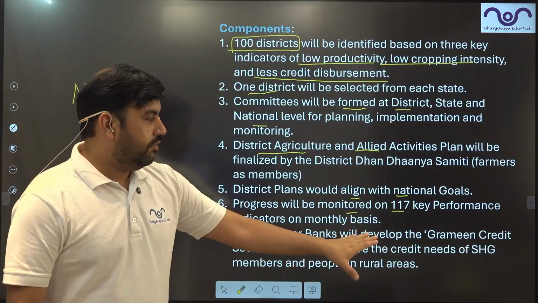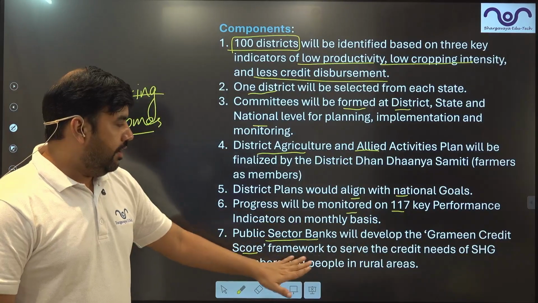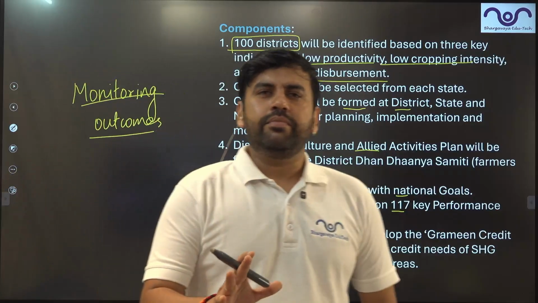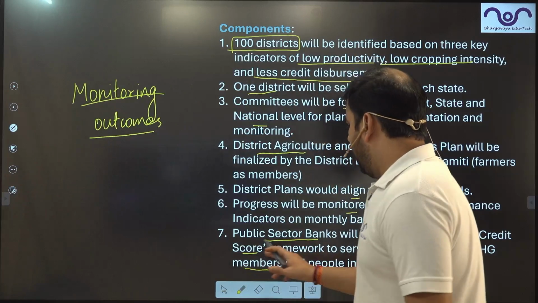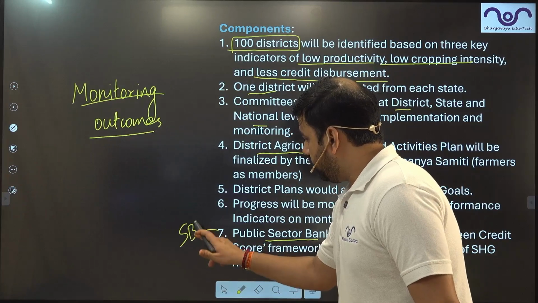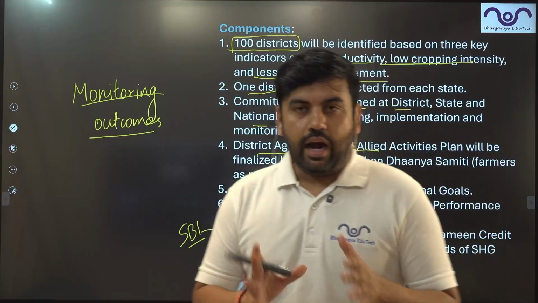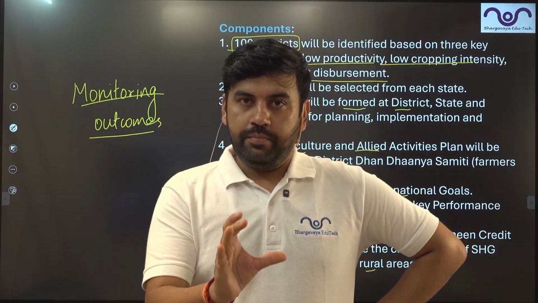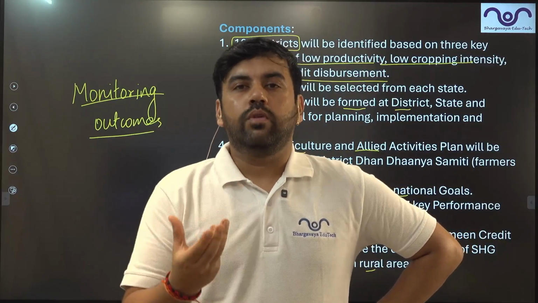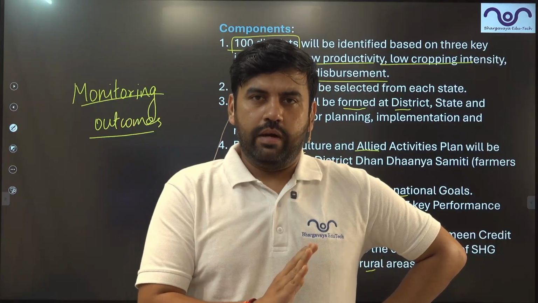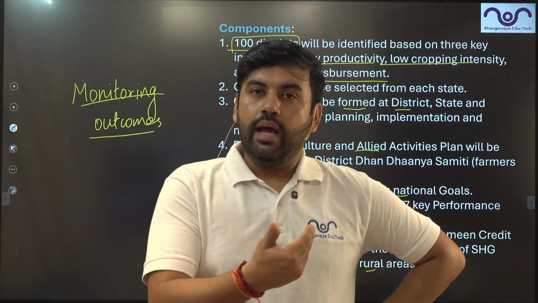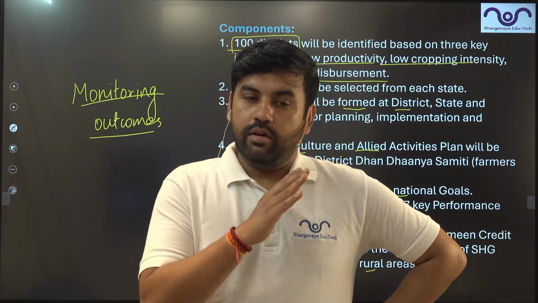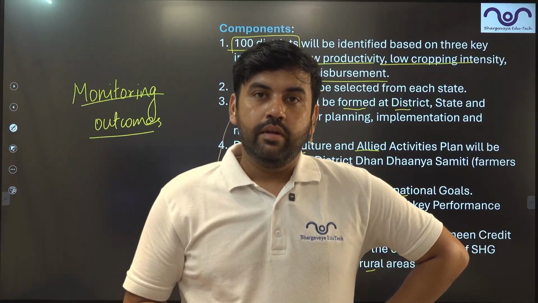Public sector banks will develop the Grameen credit score framework to serve the credit needs of self-help groups and the people in rural areas. Basically, every public sector bank, let's say SBI, will prepare a small plan. Under this plan, they will chalk out whether the people of a particular village are worthy of being given loans or not. What is their exact history in the past? What has been their credit performance? Do they take loans and never return them, or were they creditworthy borrowers?